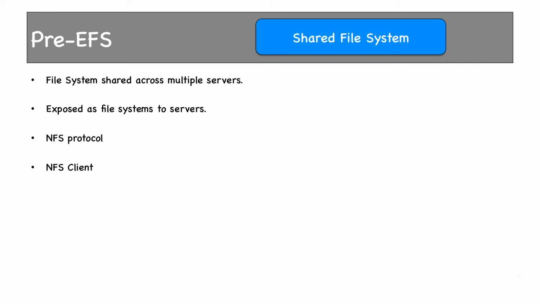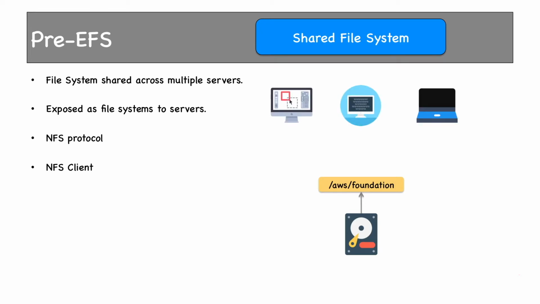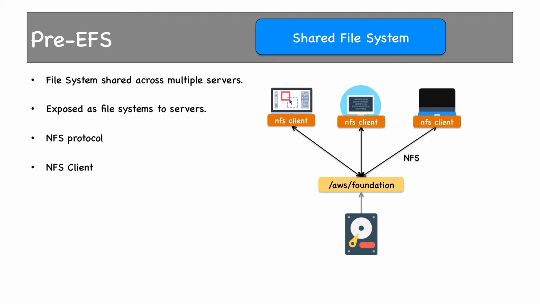It is a file system which can be shared by multiple servers. The servers do not get any raw device unlike EBS, but a pre-formatted file system with NFS type and protocol. The servers need to have the NFS client installed on them. The file system is carved out of a storage device as usual, and this file system is shared across multiple servers or computers. The protocol used by the servers to access this file system is called NFS or Network File System. NFS clients need to be installed on all the servers for them to access the file system, which can also be treated as an NFS server in a typical client-server architecture.